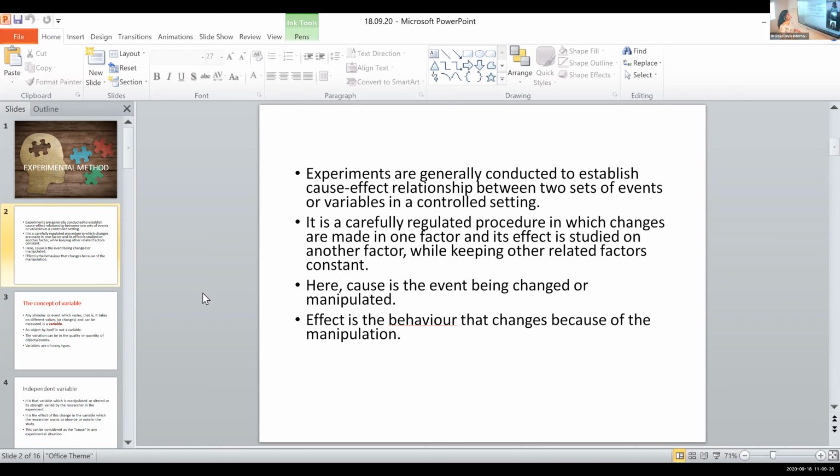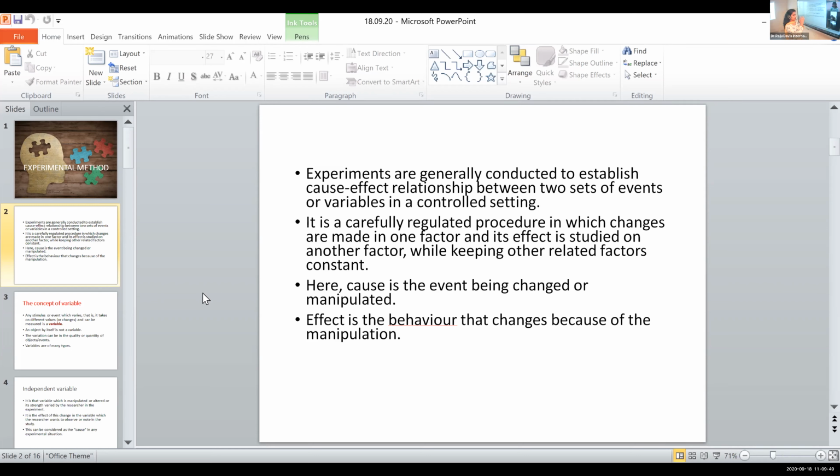It is a carefully regulated procedure in which changes are made in one factor and its effect is studied on another factor while keeping other related factors constant. So the factor in which we make changes is the cause, and the effect is studied on another factor.